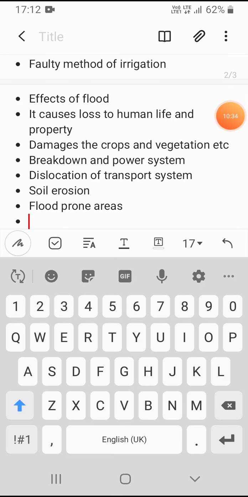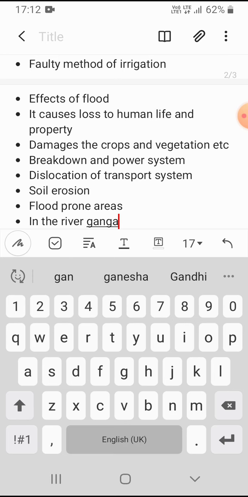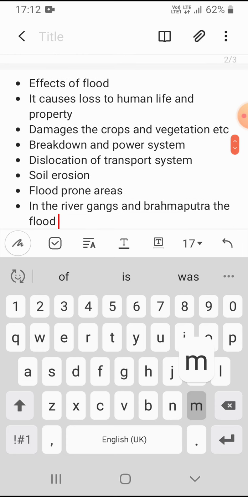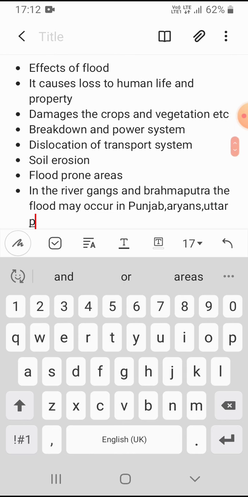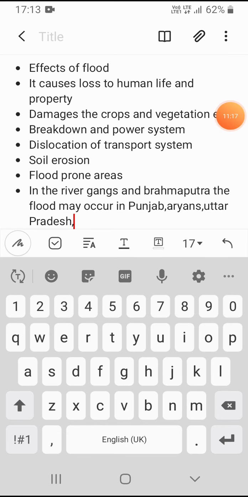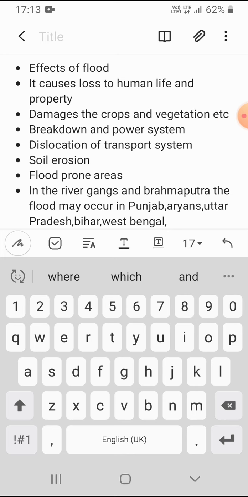Next are flood prone areas, meaning where floods occur more. The rivers Ganga and Brahmaputra cause floods in Punjab, Haryana, Uttar Pradesh, Bihar and West Bengal, and in some more places.